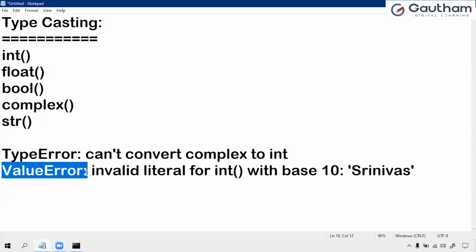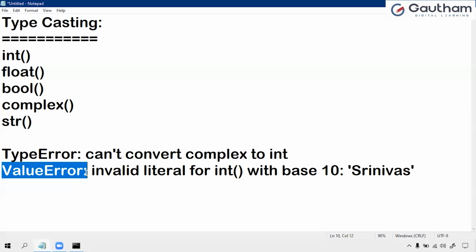But here we are getting a value error. What is the meaning of this value error? It is saying that you are not giving a valid value. You are not converting a valid value. A valid string is possible to convert into integer, but you have to take a proper string. You have to take a valid string. That is the difference between the type error and the value error. We can't say that a string is not possible to convert into integer.